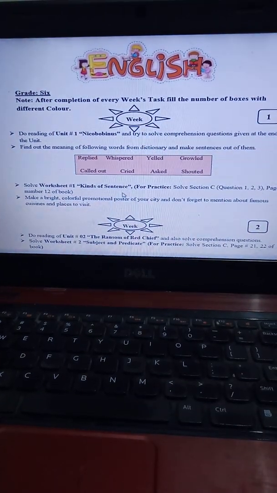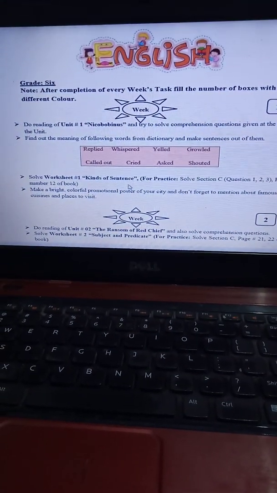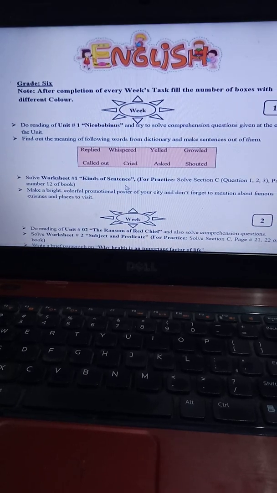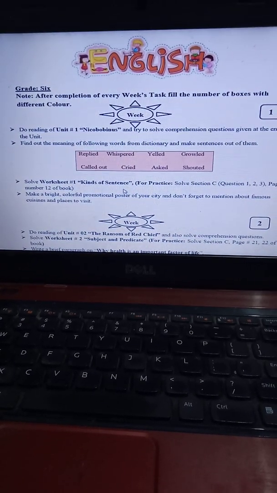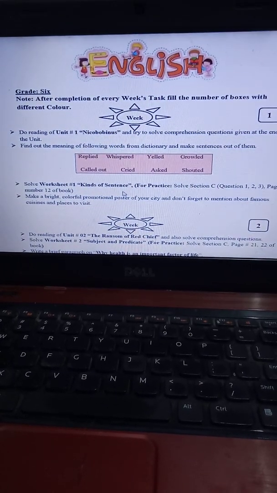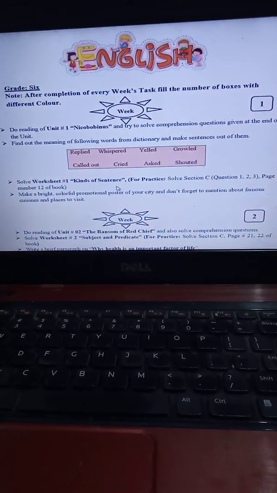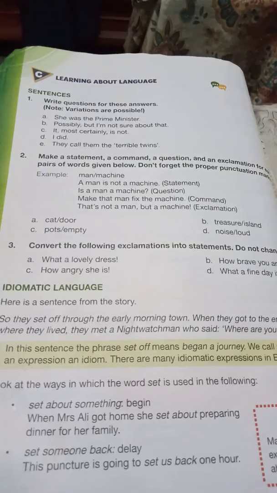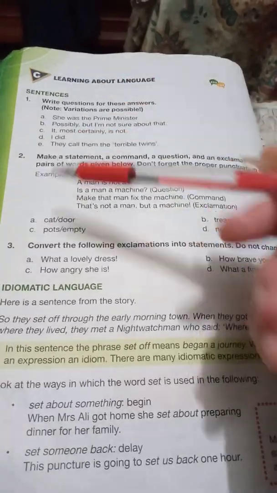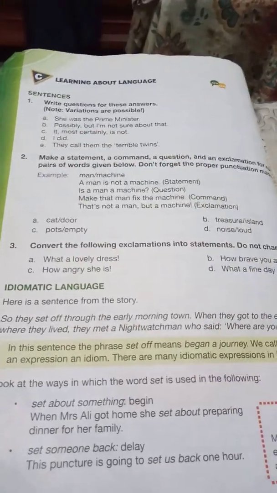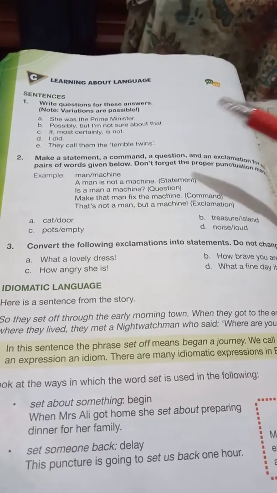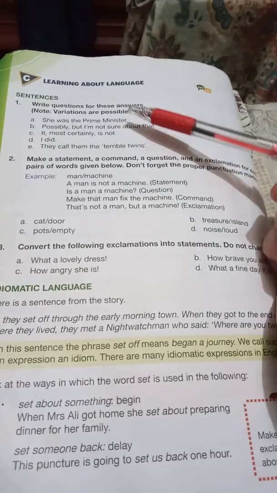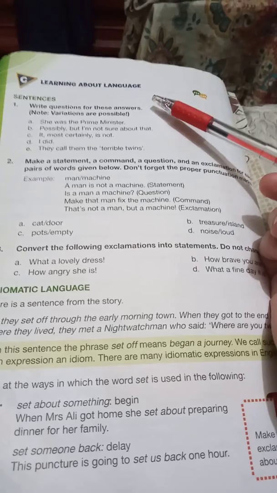The next task is you have to complete worksheet number 1 with the title Kinds of Sentences, and after completing that worksheet you have to practice that concept on your book. So here we have a book, page number 12, and we are given 3 questions, question number 1, 2 and 3 of section C. In the first question, you are given certain statements and you have to convert them into a question.